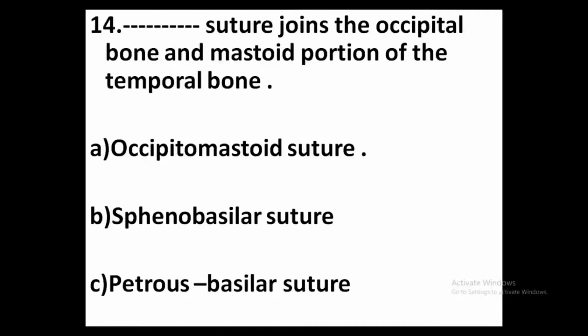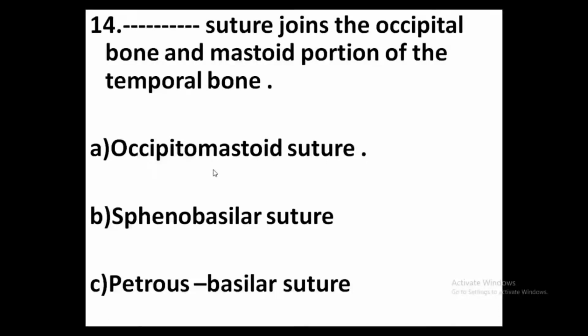14th one, dash suture joins the occipital bone and mastoid portion of the temporal bone. Option A, occipitomastoid suture. Option B, spinobasilar suture. Option C, petrous basilar suture. Answer, option A, occipitomastoid suture.